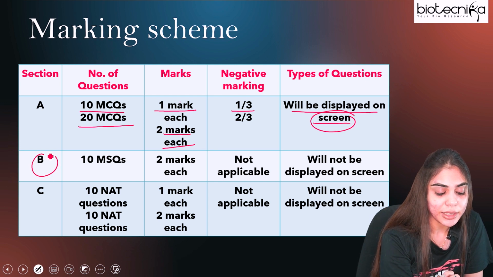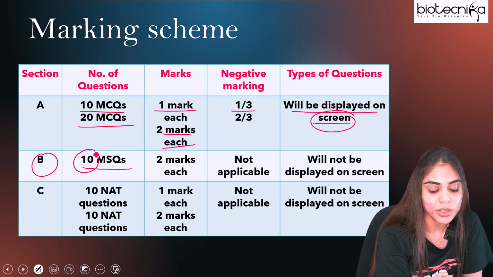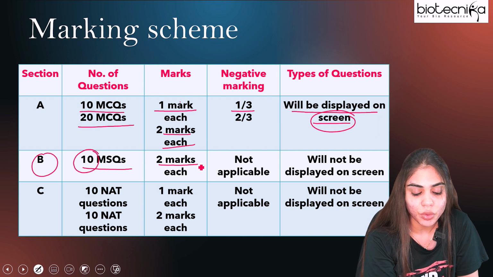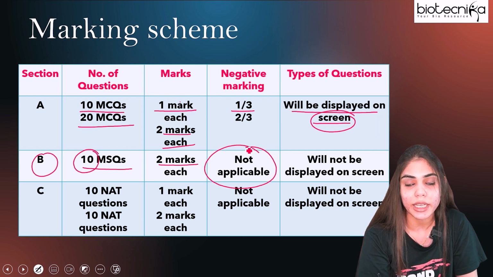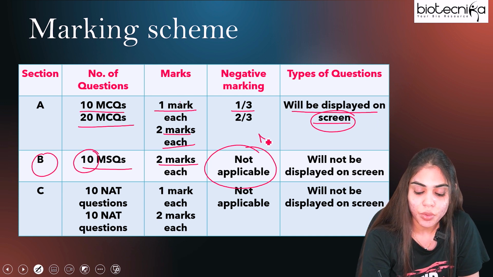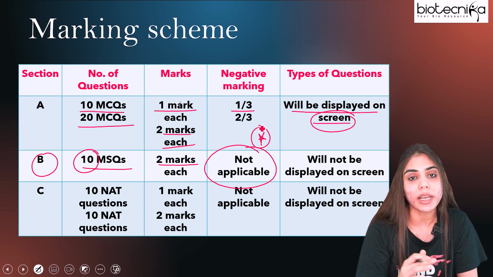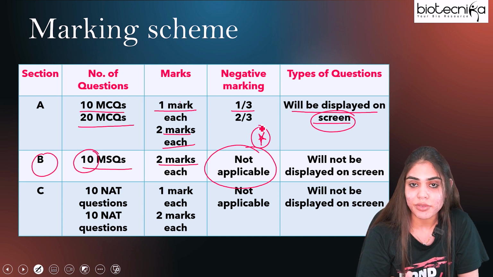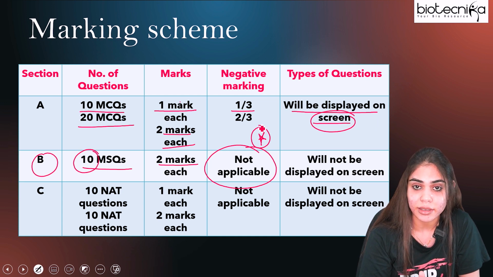Now for section B, which is multiple select questions, only 10 questions are asked. We have seen that they will be for 2 marks, and there will be no negative marking for these MSQ questions. So here is a bonus point for you. There is no negative marking, so you can go for all MSQ questions, since we have seen that all the questions are compulsory in this exam.